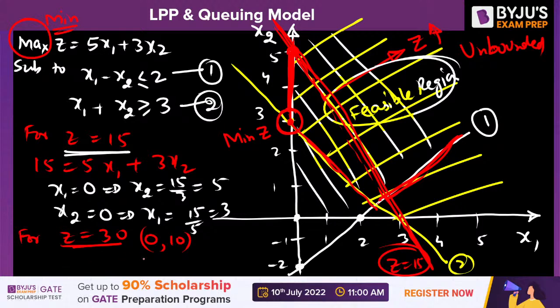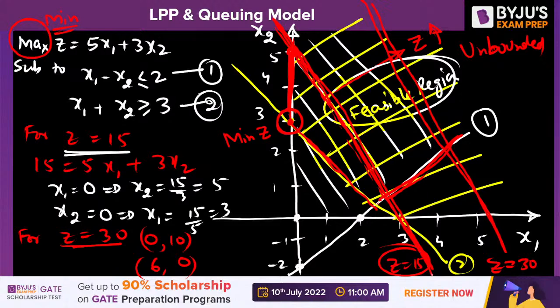And for x2 as 0, x1 will become 30 by 5, that is 6. So it will be 0, 10 and 6, 0. That will be the parallel line. This represents z is equal to 30.